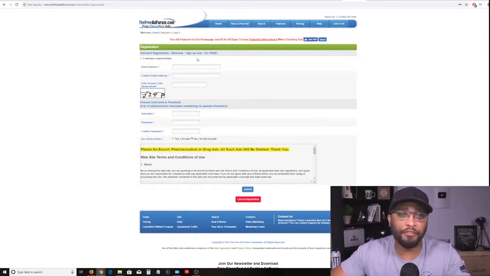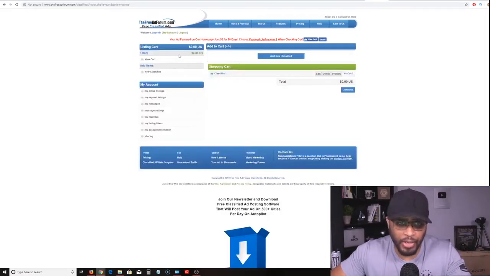So you come to the Free Ad Forum, you click right here where it says register. Then you put your email, username, password, and then you want to go to your email and confirm your email. And next thing you want to do is log in. So I already have an account. When you're logged in, this is the page you're going to see. You want to look over here on the left side where it says new classified. You want to click on that, because this is how you're going to post your ad.